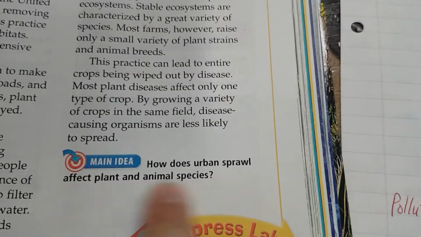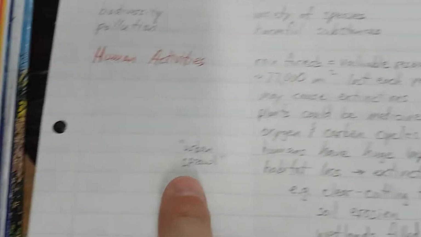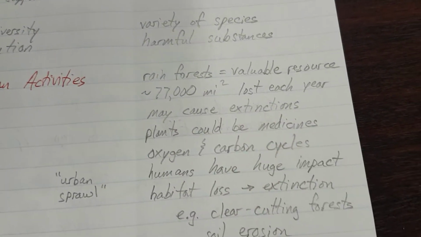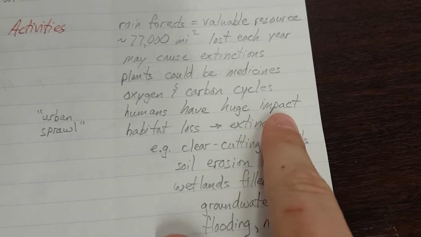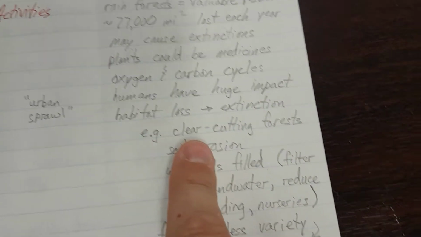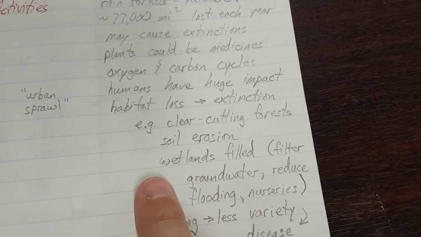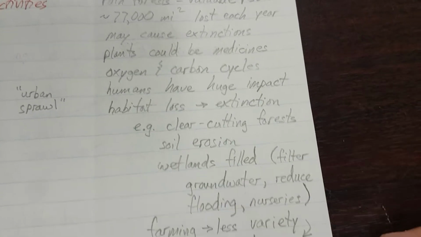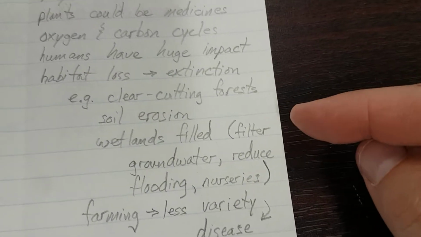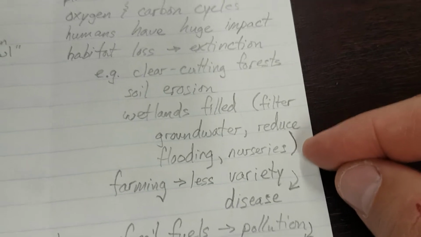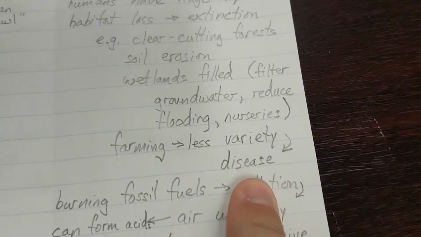The question was, how does that affect plant and animal species? Urban sprawl can easily cause extinctions, right? Humans have a huge impact on these habitats, wiping them out, clear-cutting forests, causing soil erosion, and even filling in wetlands. So it's harder for groundwater to be filtered, more flooding occurs, animals don't have nurseries to grow and develop, and they're more susceptible to diseases.